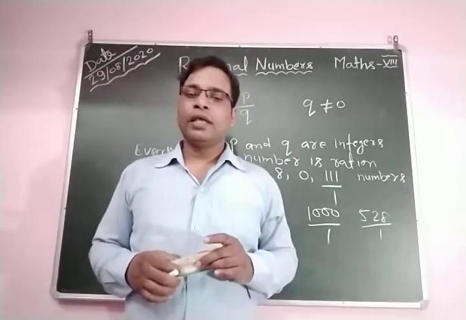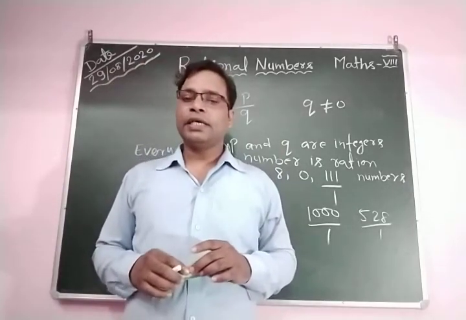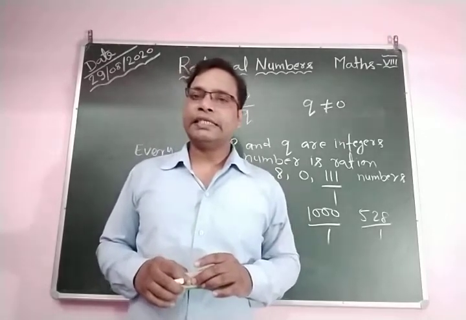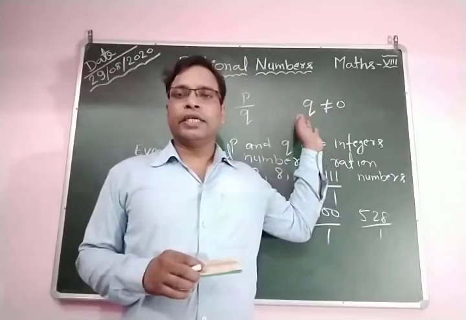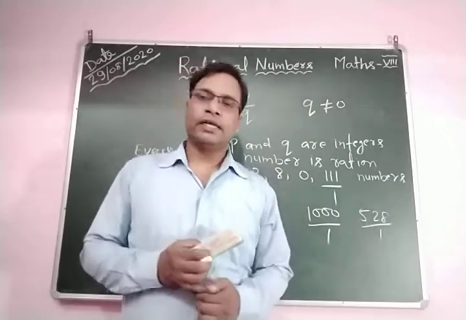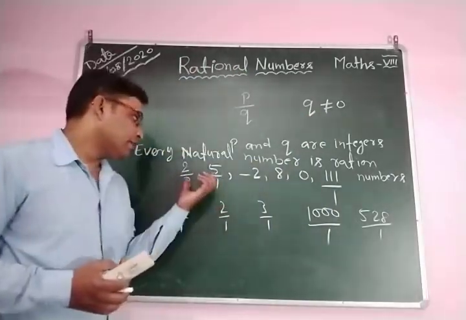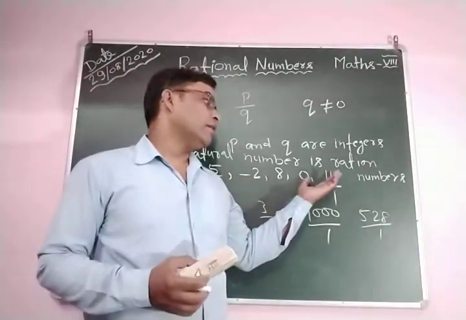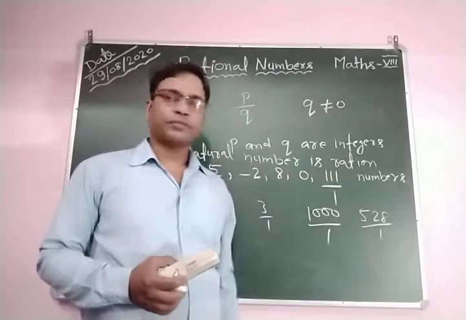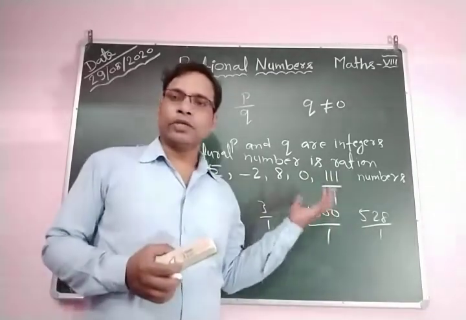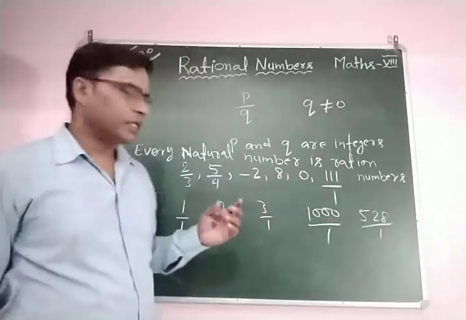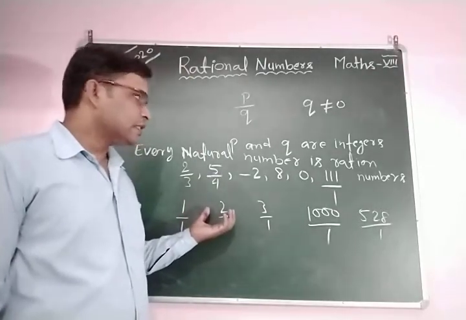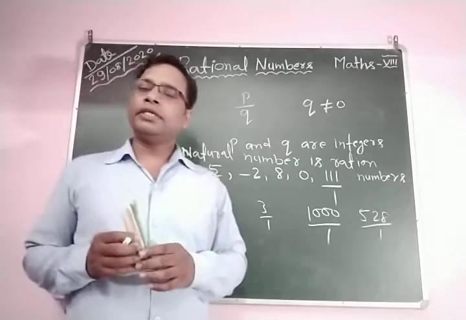Okay, again listen: any number that can be expressed in the form of p by q, where p and q are integers and q does not equal 0, is called a rational number. And examples of rational numbers are 2 by 3, 5 by 4, minus 2, 8, 0, 111 by 1. These are also rational numbers. And here we discussed natural numbers. So you can see here every natural number is a rational number.